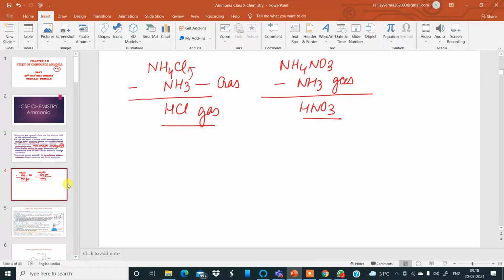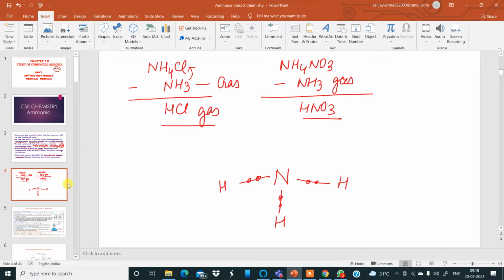Now, look at the screen very carefully. Look at this. Nitrogen in the center, surrounded by 3 hydrogens. One hydrogen here, one hydrogen here, one hydrogen here. Now, this central nitrogen is attached to 3 hydrogens covalently by the sharing of electrons, like this.